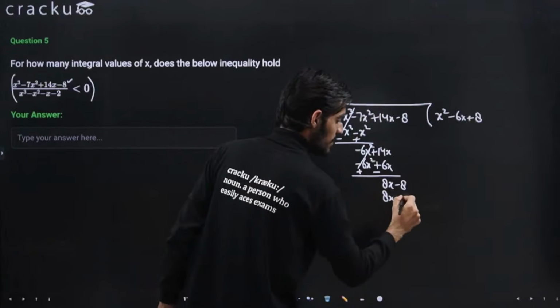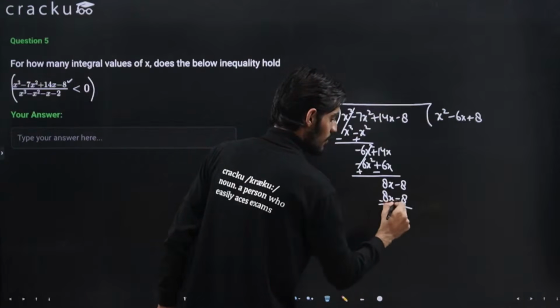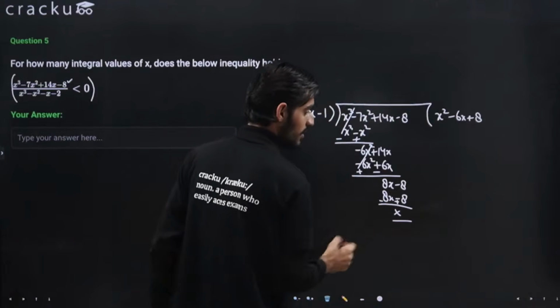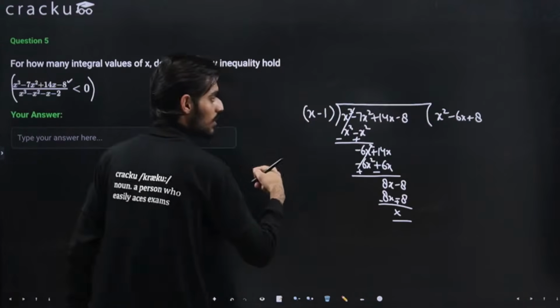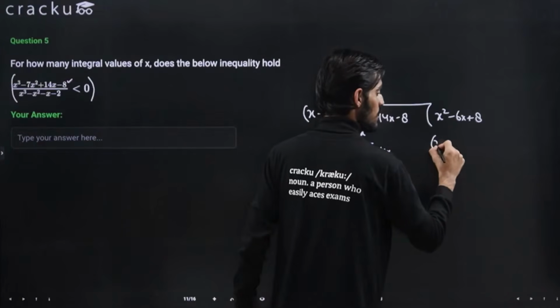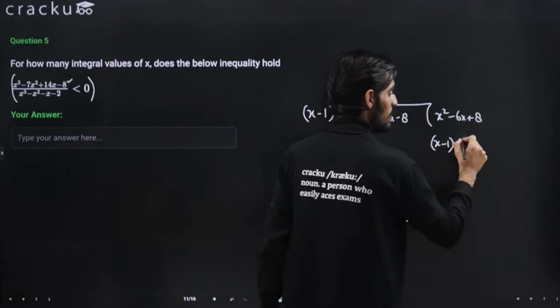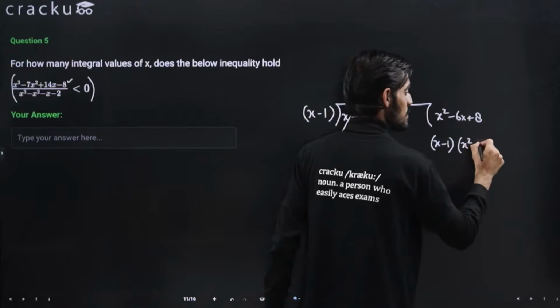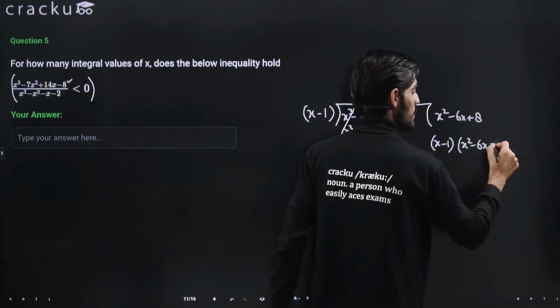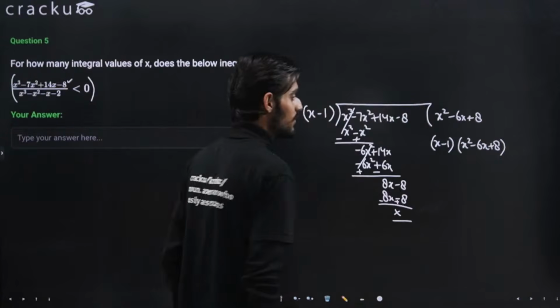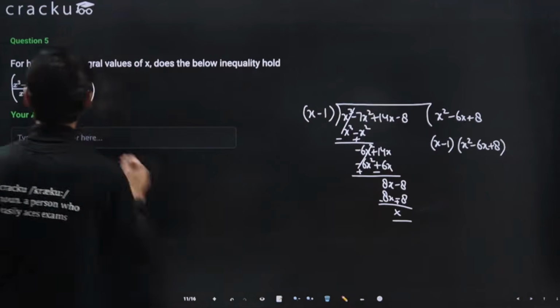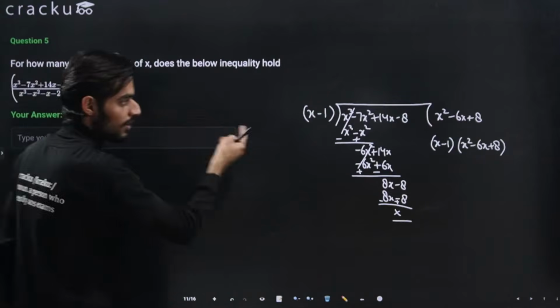So 8x minus 8 will further divide it. There will be no remainder here. So the values that are coming out will be x minus 1 was already there. So second is x square minus 6x plus 8. So this is for the first, that is in the numerator.